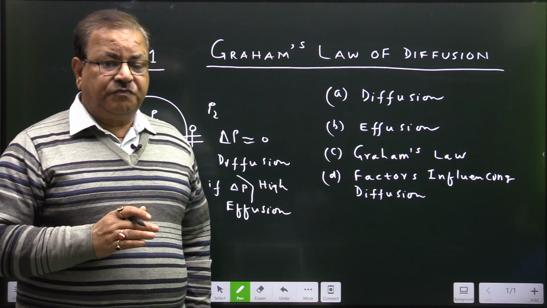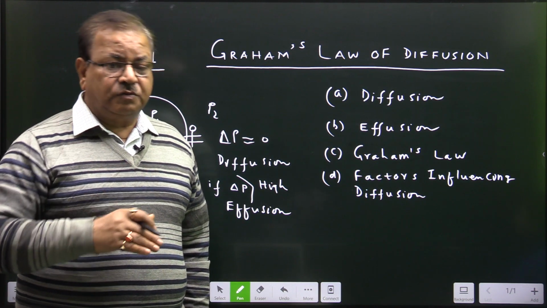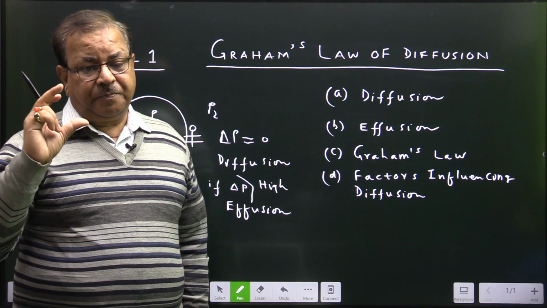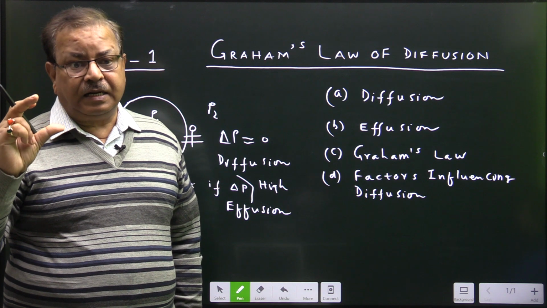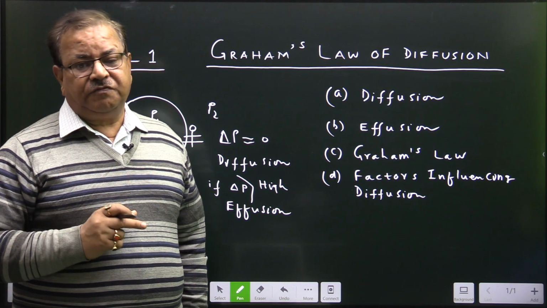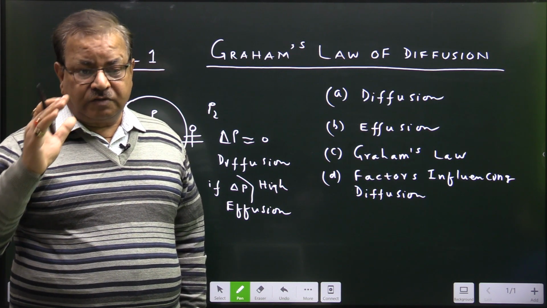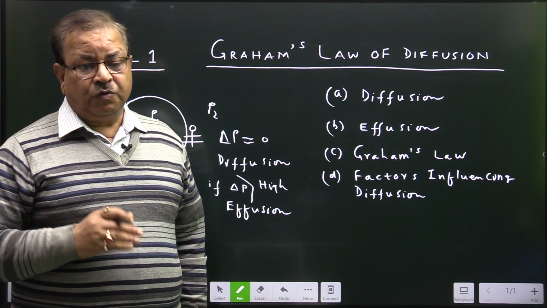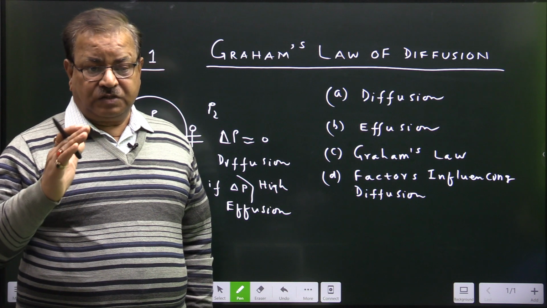In case of effusion, it is also related to the intermixing nature of the gas, but it is possible at high pressure difference, high pressure gradient. So in diffusion we avoid the pressure difference value, but in effusion we have to consider the pressure difference.